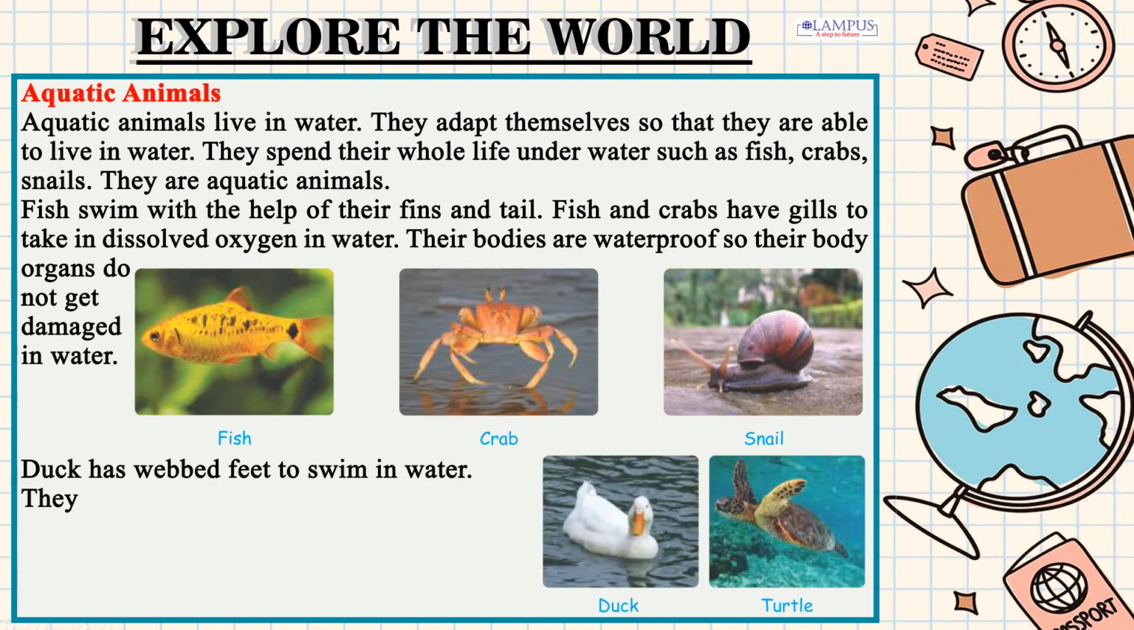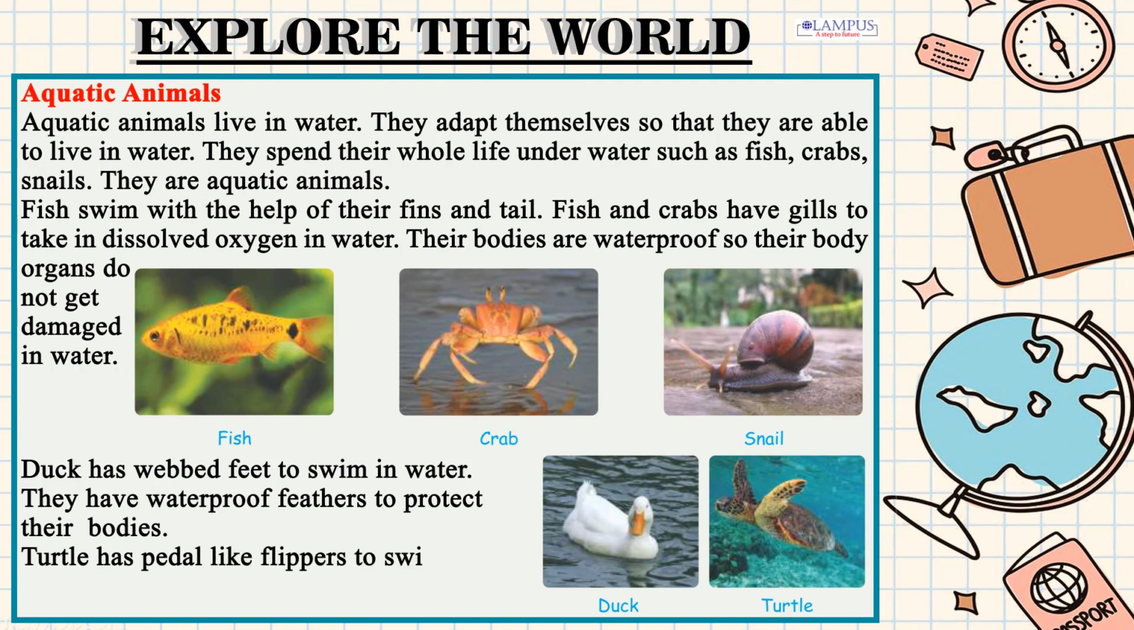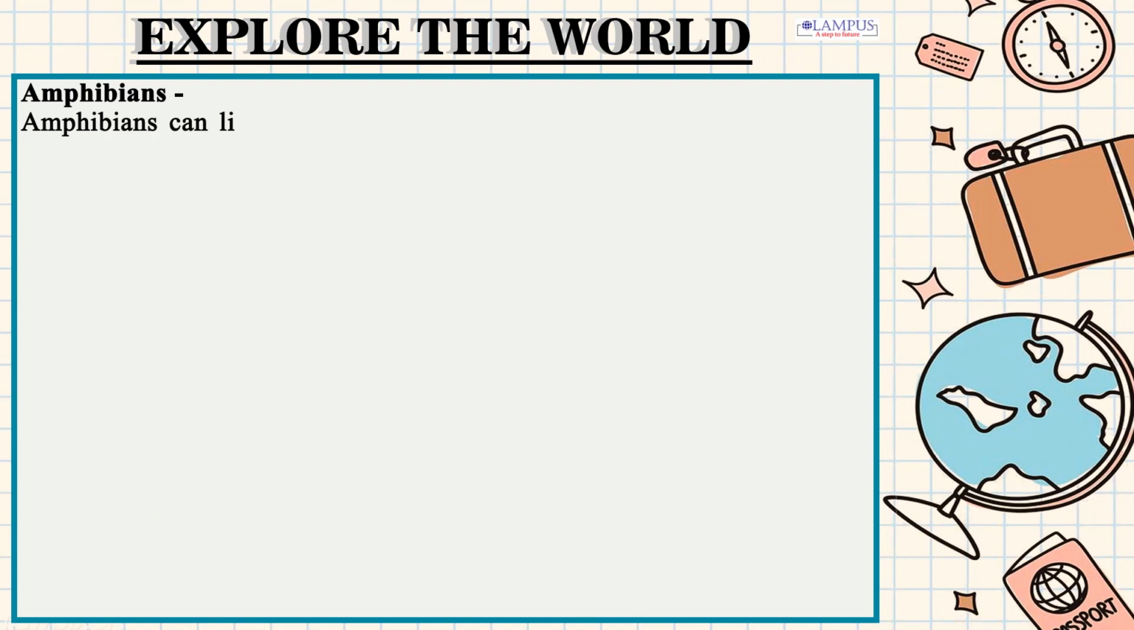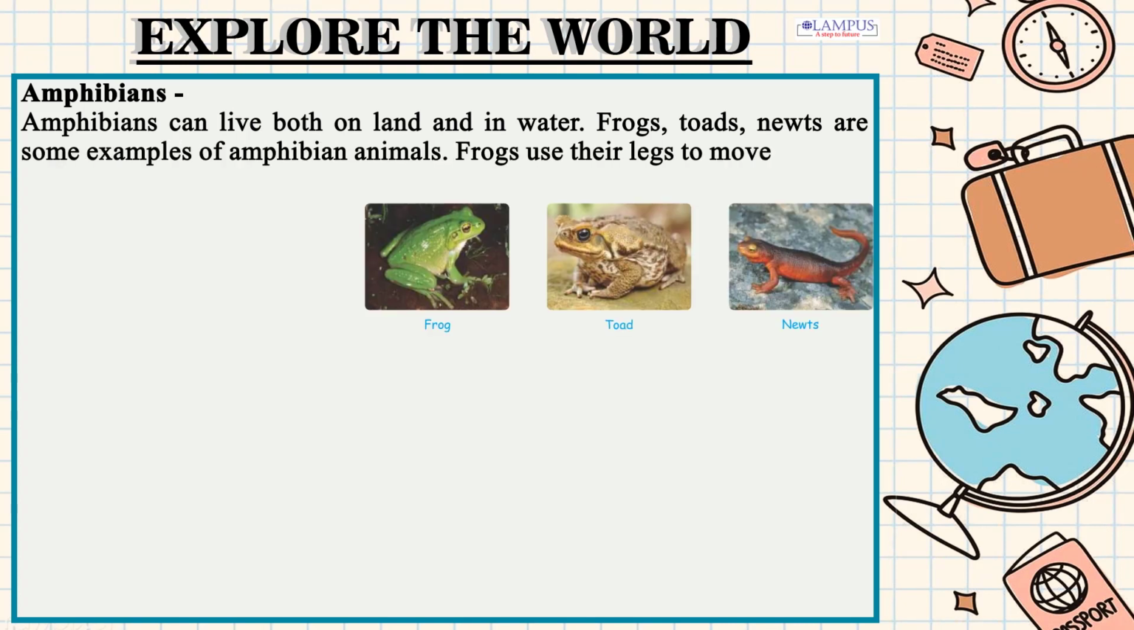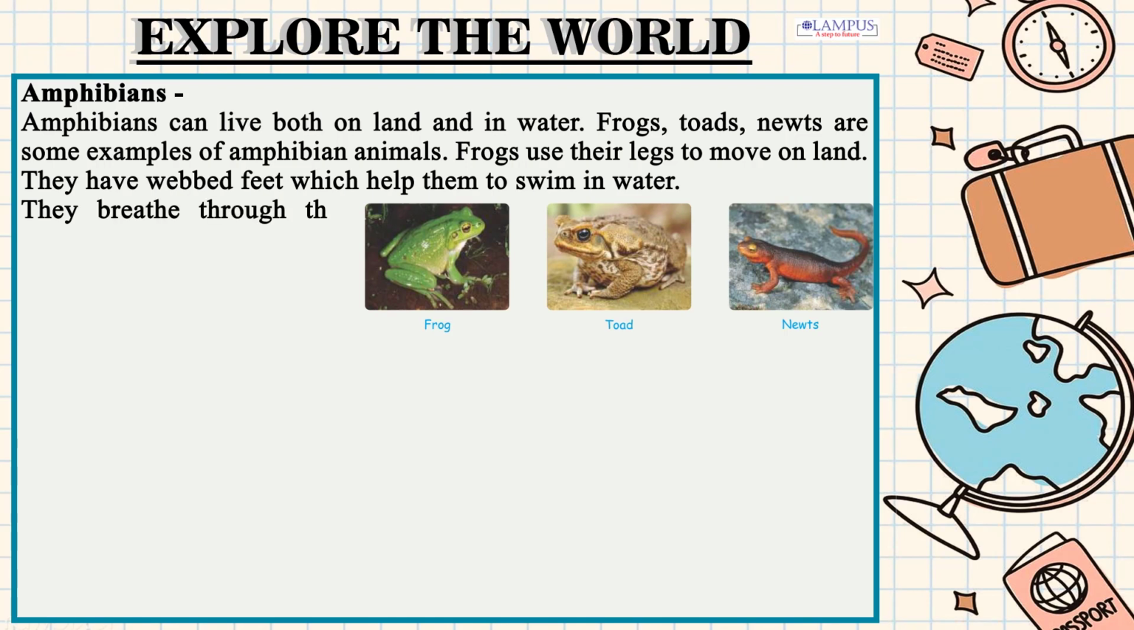Duck has webbed feet to swim in water. They have waterproof feathers to protect their bodies. Turtle has paddle-like flippers to swim in water. Amphibians. Amphibians can live both on land and in water. Frogs, toads, newts are some examples of amphibian animals. Frogs use their legs to move on land. They have webbed feet which help them to swim in water. They breathe through their lungs on land and through their skin when in water.